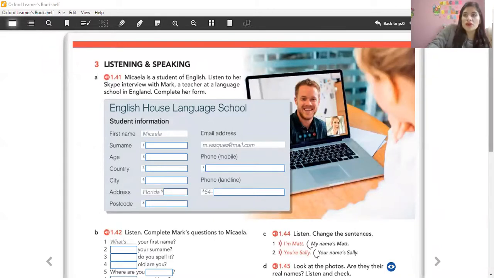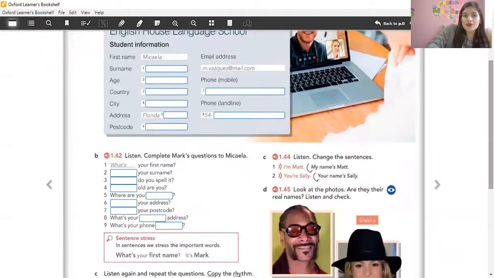Okay, so here we have a grammar part. Here you can see it is like WH questions. This is an exercise where you listen and also fill the gaps, but I prefer to make them remember the WH questions to fill in the gaps. Okay, it's very important, right?